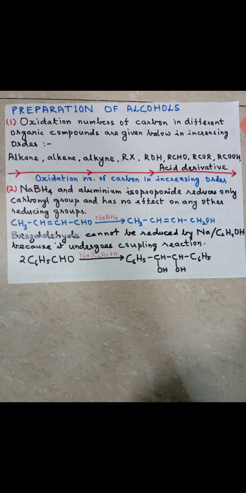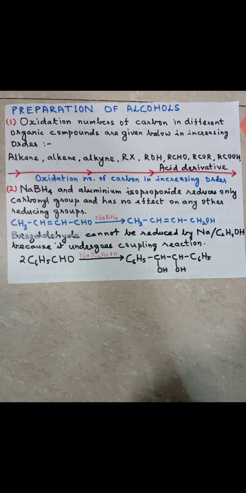A particular reducing agent is used for a particular purpose. So if you ask me, sir, if I take benzaldehyde, then how am I going to reduce it to alcohol? That means C6H5CHO. If I take Na/C2H5OH I can't use it because it undergoes a coupling reaction. So what should I do? Again the same thing, H2. C6H5CHO plus H2 in presence of nickel, platinum or palladium, a strong reducing agent, will give you C6H5CH2OH, benzyl alcohol. Is it clear?